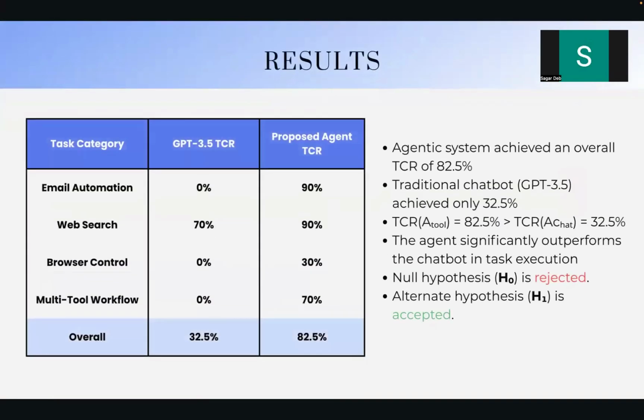So the results are, as you can see, our system performs at a metric of 82.5%, while our baseline chatbot, the GPT 3.5 Turbo, performs at 32.5%, which proves that our system is more capable in terms of task completion rate than our baseline.